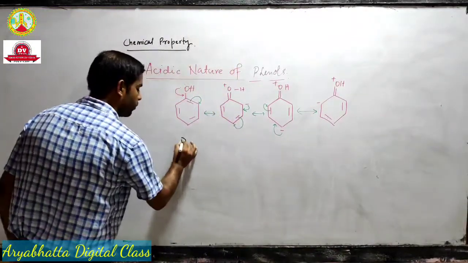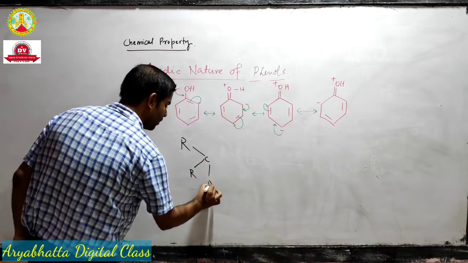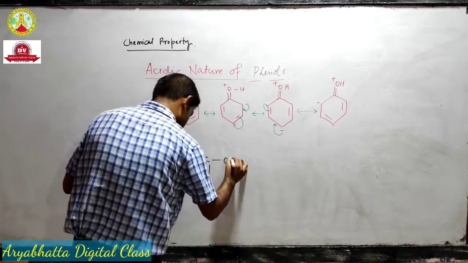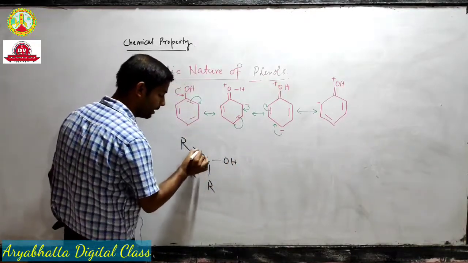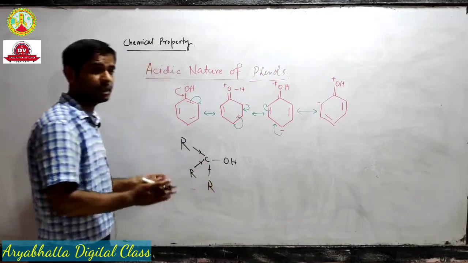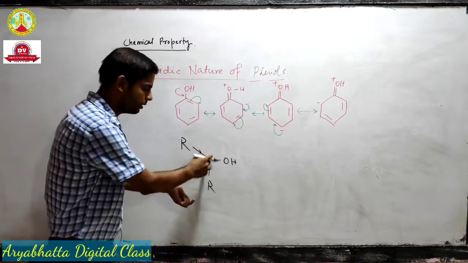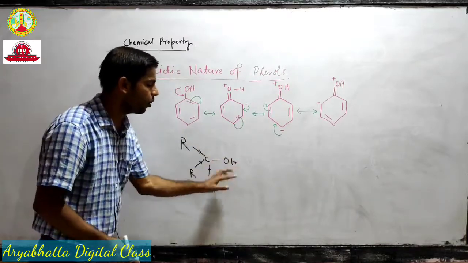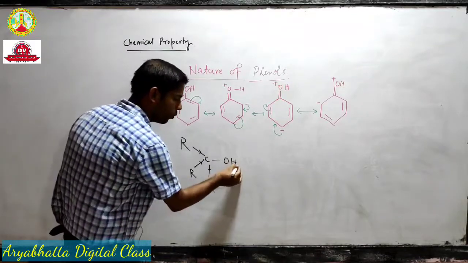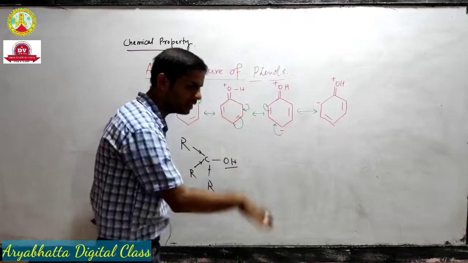In alcohols, I told you that due to the positive inductive effect, that means since the electrons are being pushed towards this central carbon and ultimately to the oxygen, the polarity of this OH bond was compromised, and as a result the acidity decreased.